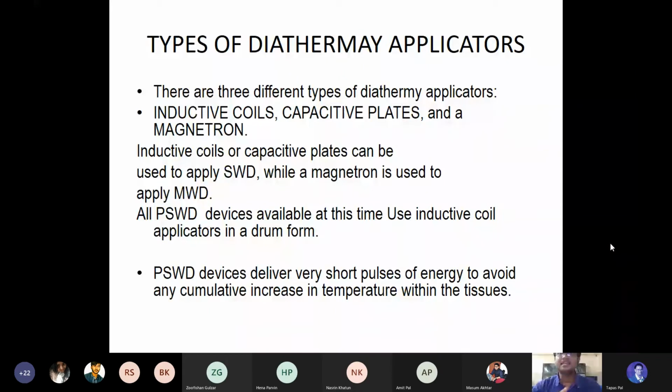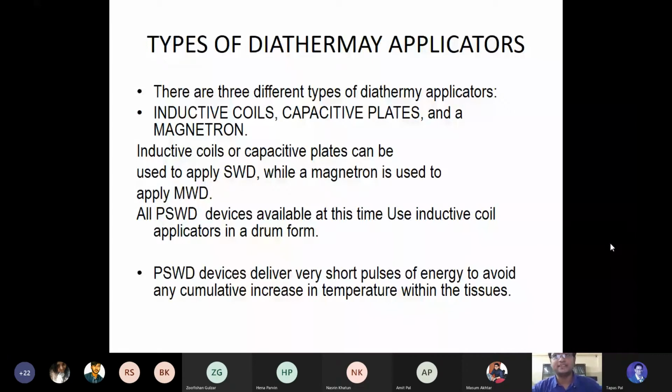Number one is the inductive coils. Number two is the capacity plates. And number three is the magnetron. What is inductive coil? Inductive coils or the capacity plates can be used as a SWD. Which two are used in SWD? Number one is the inductive coil, like coiling, which was used in earlier days and has now mostly stopped. What is used now is the capacity plates.